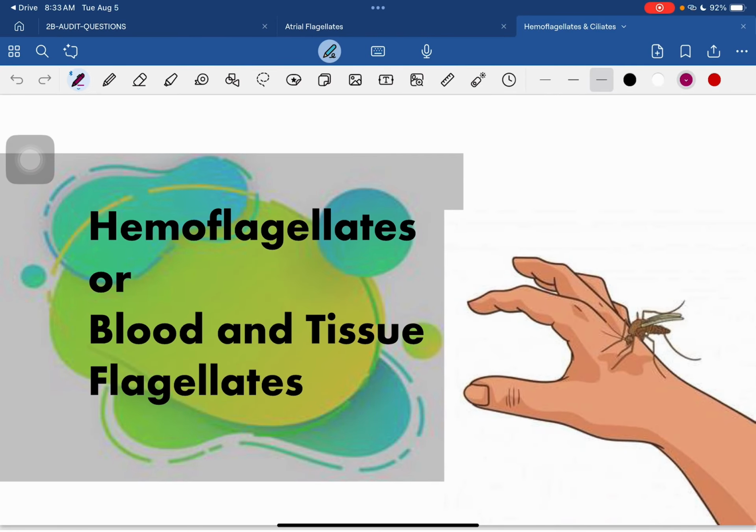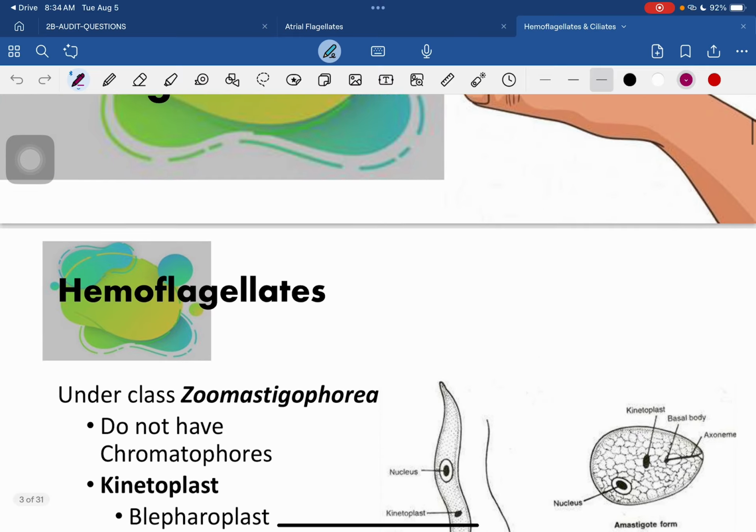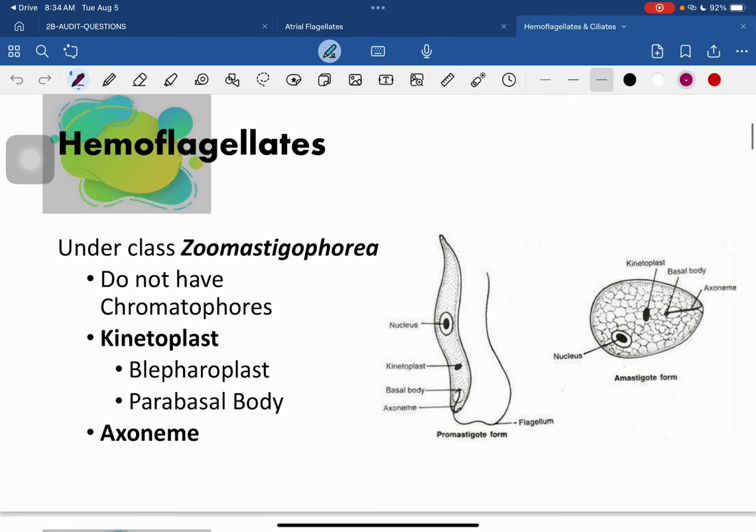The term hemo means it is referring to your blood or tissue flagellates, or parasites that have flagella as well. They are also under the class Zoomastigophorinae, but they do not have chromatophores. What they have is your kinetoplast, which includes both your blepharoplast and your parabasal bodies. You can also appreciate your axoneme.